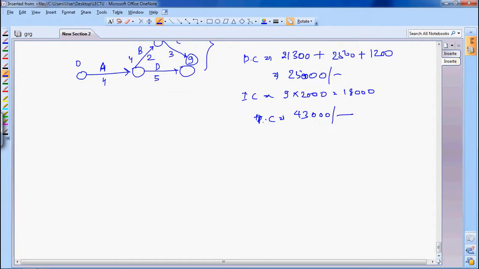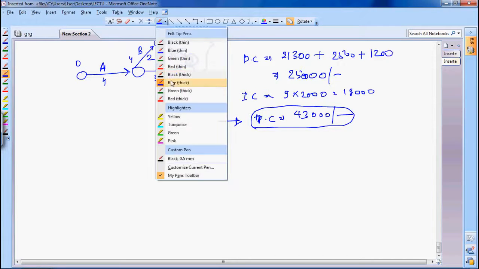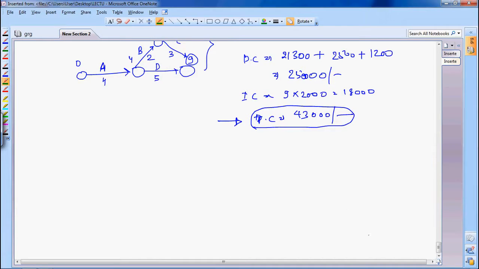As suggested, it is now going to increase further and further. Your minima has already occurred. I am just trying to show you how you will choose which activity you are going to crash. Just to show you I am doing this, otherwise our minima is already attained.